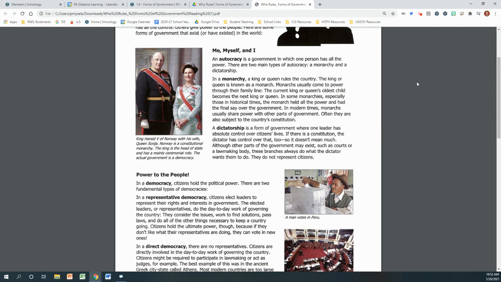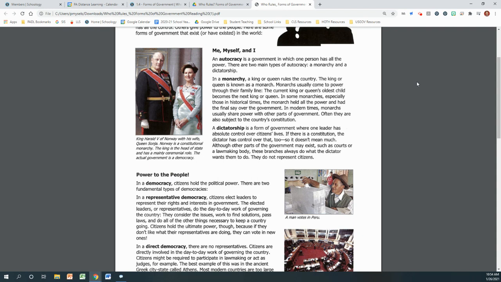Me, myself, and I. An autocracy is a government in which one person has all the power. There are two main types of autocracy: a monarchy and a dictatorship. In a monarchy, a king or queen rules the country. The king or queen is known as a monarch. Monarchs usually come to power through their family line.